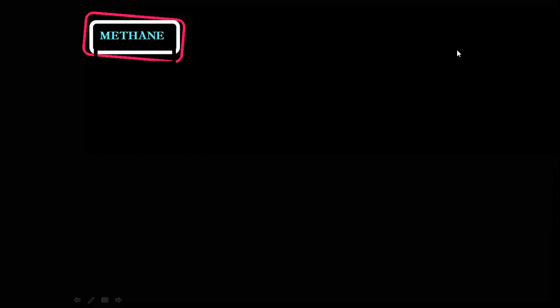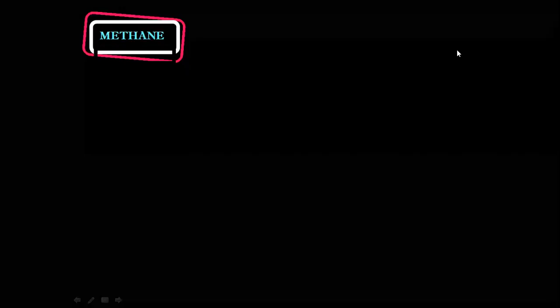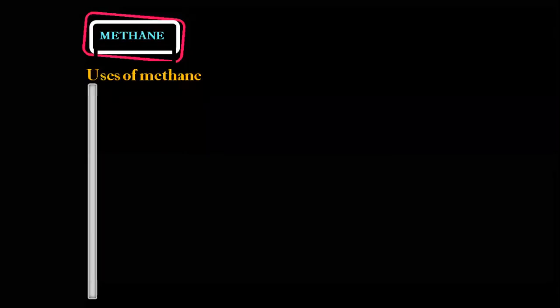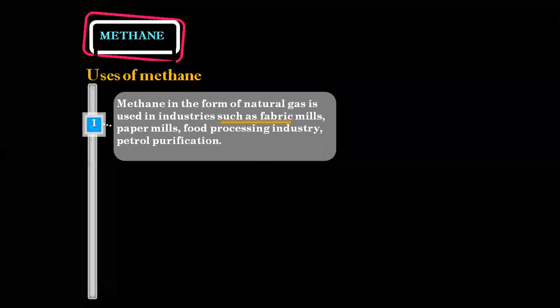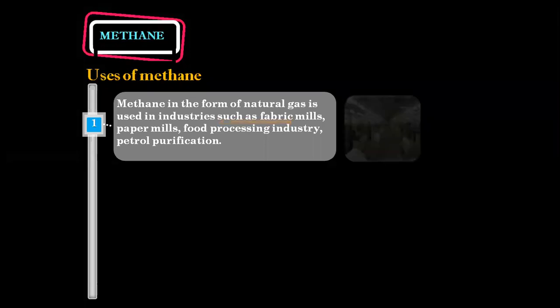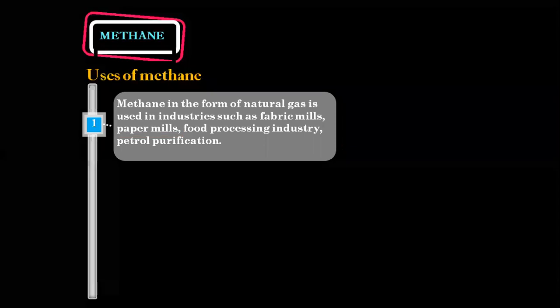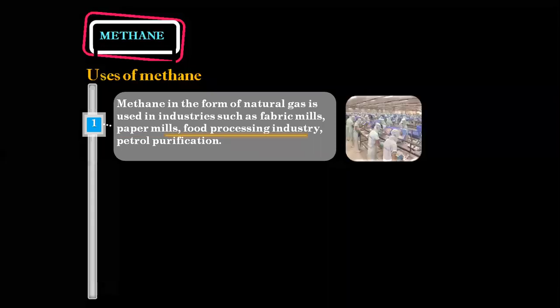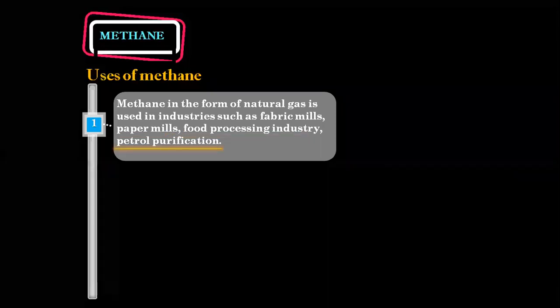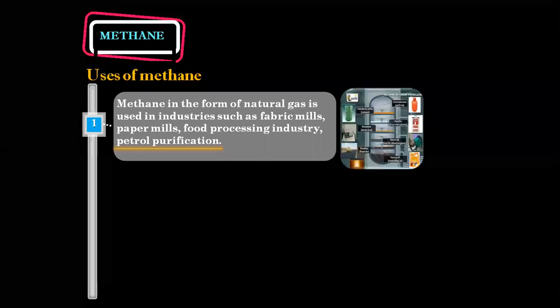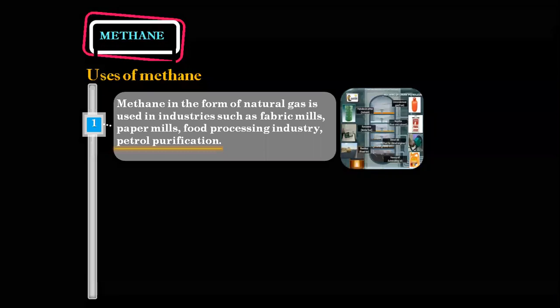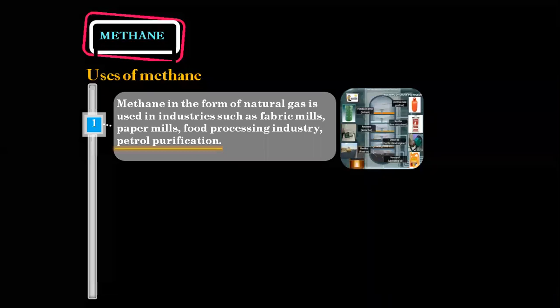Now let's quickly move ahead with the uses of methane. Methane is used in the form of natural gas in industries, especially such as fabric mills, paper mills, food processing industry, and it is also used for petrol purification. So methane in the form of natural gas is used in industries such as fabric mills, paper mills, food processing industry, and petrol purification. Come on, repeat everyone.